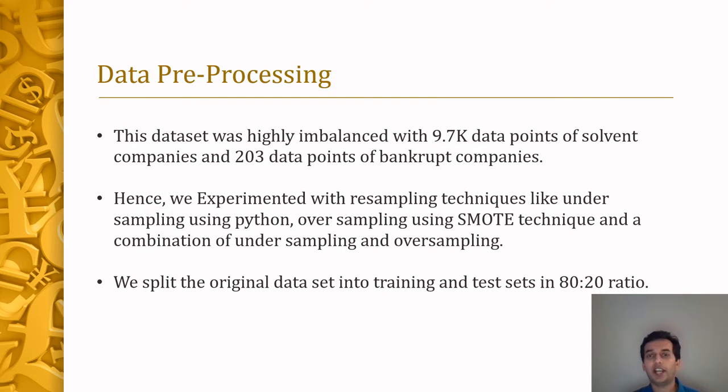This dataset was highly imbalanced with very high solvent companies and very low bankrupt companies. Hence, we experimented with undersampling, oversampling using the SMOTE technique, and also a combination of both. We split the dataset into training and test sets in an 80-20 ratio.